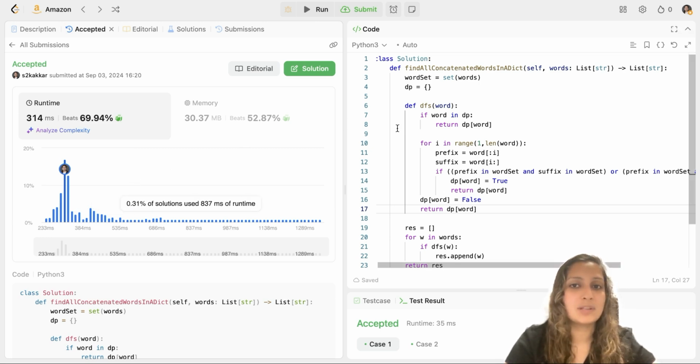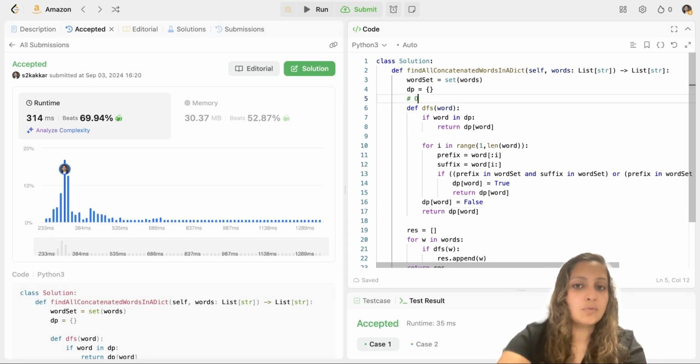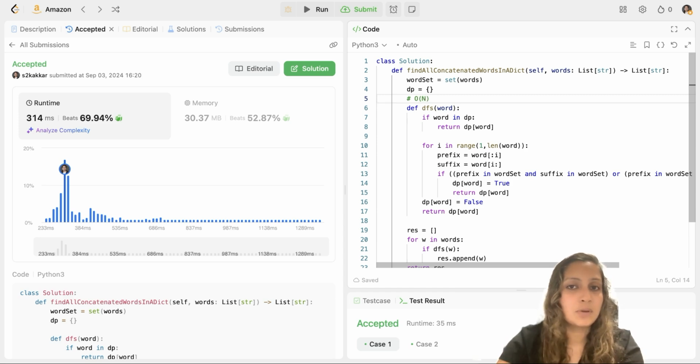Now comes the most difficult aspect, which is computing the time complexity for this question. And that took me a lot of time. I hope no one asks you in an examination or in your interview round what the time complexity of such a question is. But if they ask, let me explain it. Say the number of words given to you in the words array is n. You know that you are going through all those words, so at least you are going through n words. Now say the longest word given to you is of length l.